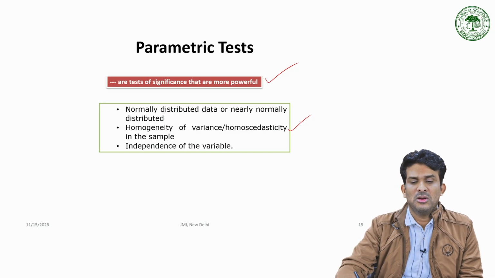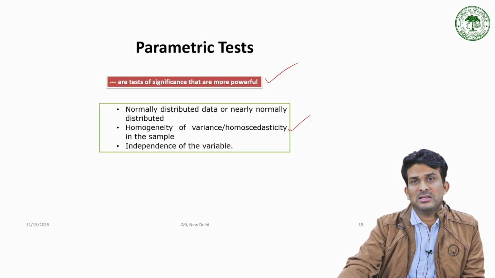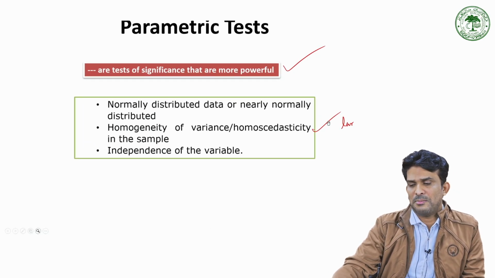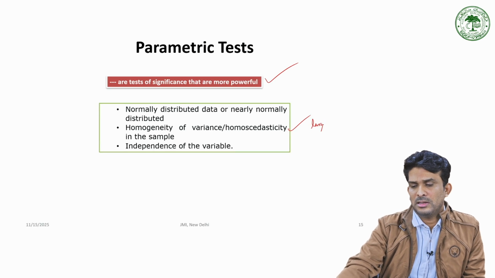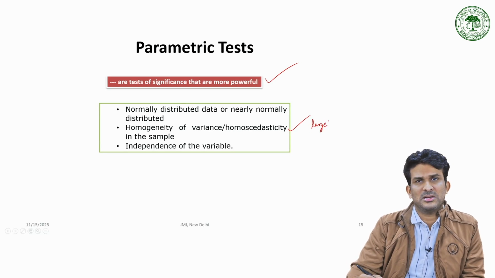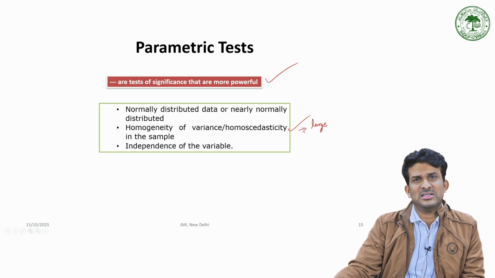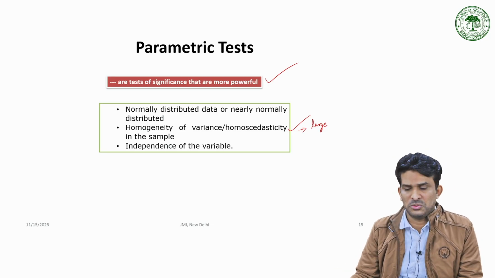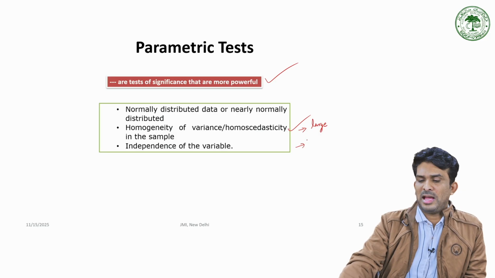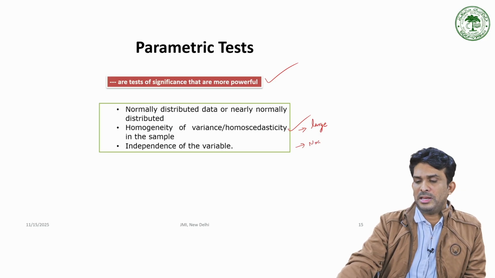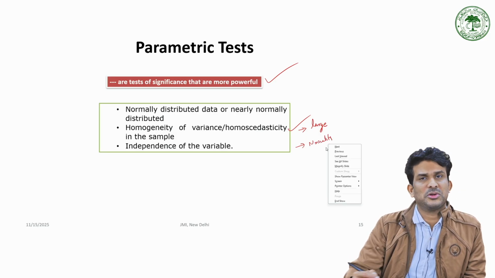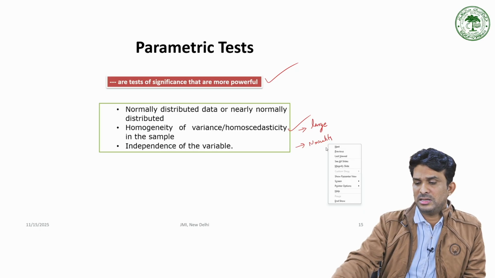When you go for a parametric test, certain conditions are there. A large sample is required. In statistics, 30 is a large sample. More than 30 is okay. We have to ensure the normality, that is the second concern.